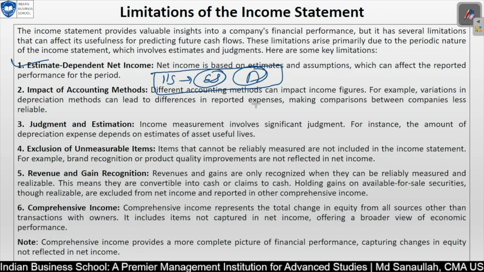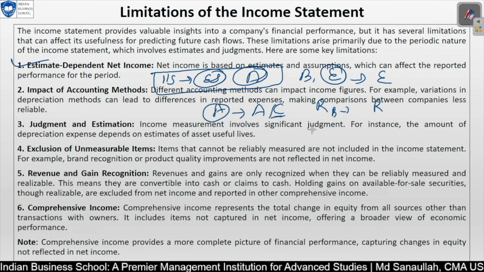What they are saying is correct. Why? Because we follow the accrual method. The accrual method is not the actual method, not the cash basis method. Earlier all companies used to follow cash basis. At that time actual net profit was coming, but that again had issues, which I'm not going into. But the point here is when you have not received invoices but you have consumed the expense, based on that we are booking the expense. Similarly for revenue, we have delivered the service and then we are allowed to book the revenue.